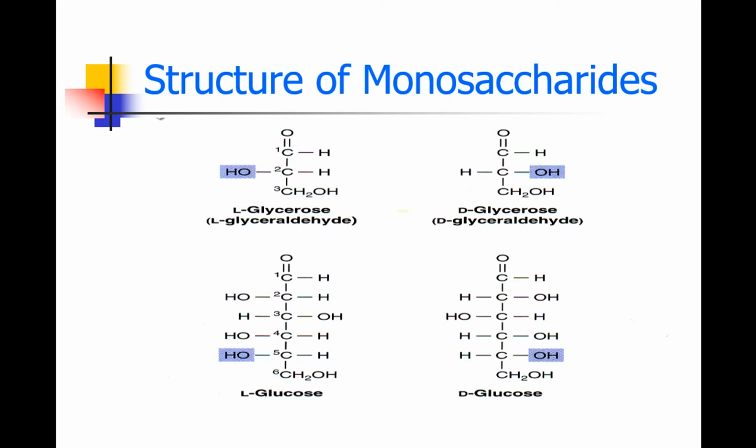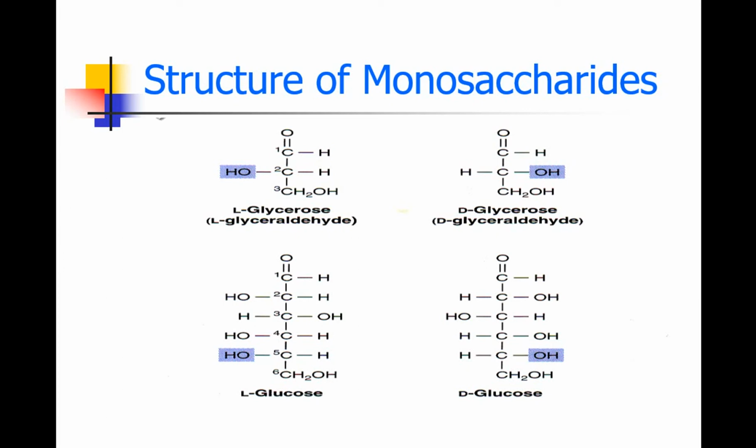So the position of H and OH on the penultimate carbon decides whether it is D or L. If the OH is on the left hand side, it is called L-glucose, whereas in D-glucose, the OH group is on the right hand side.